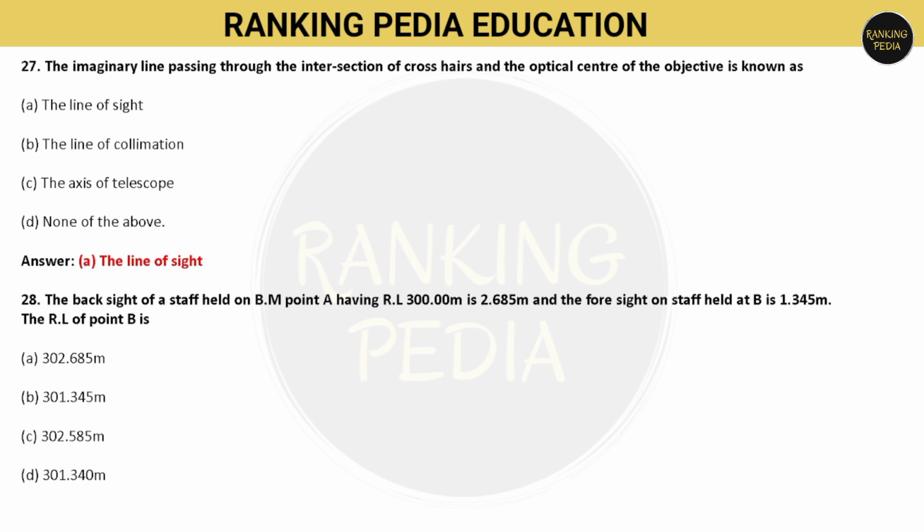Next question is, the backsight of a staff held on BM point A having RL 300 meter is 2.685 meter and the foresight on staff held at B is 1.345 meter. The RL of a point P is, so you have to calculate it. Which one is the correct? That is 302.685 meter. That is option number A.